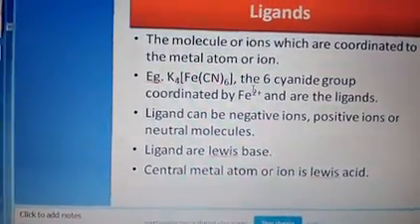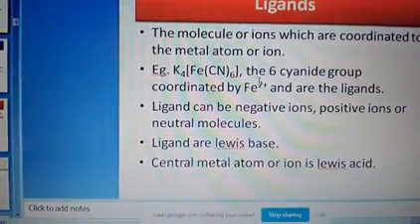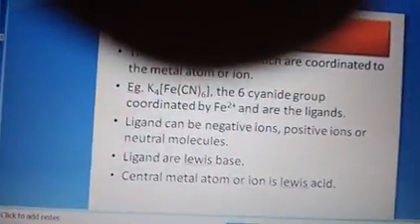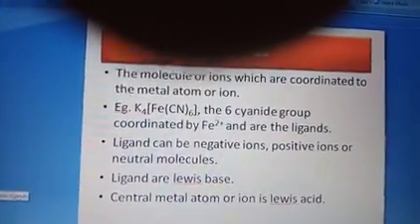Always, ligands have extra electrons or lone pairs. That is why we call them Lewis bases. Ligands are Lewis bases. And now let us see the types of ligands.